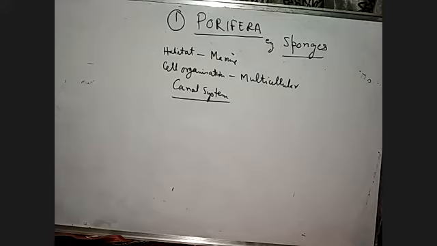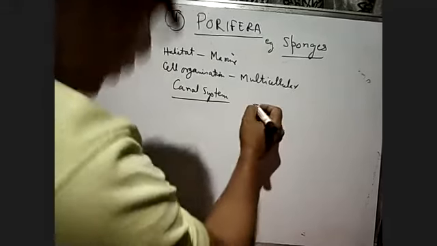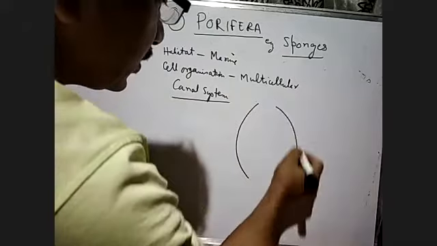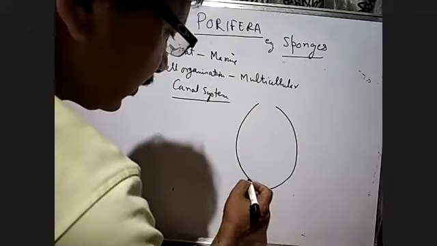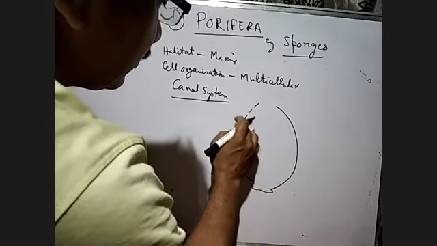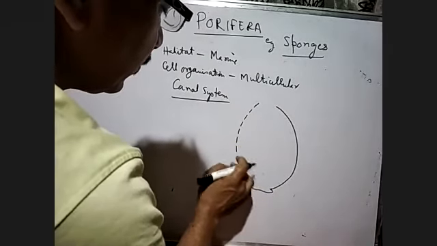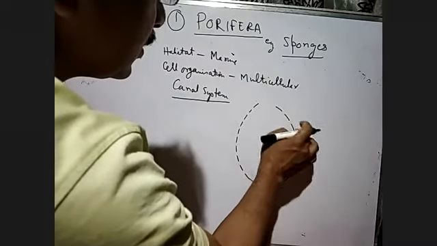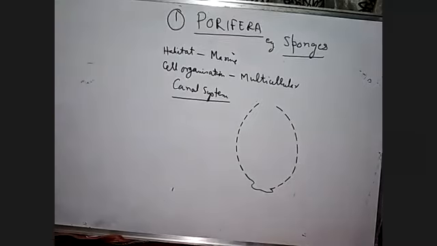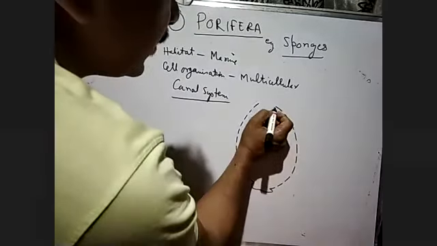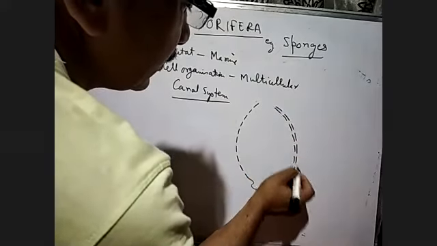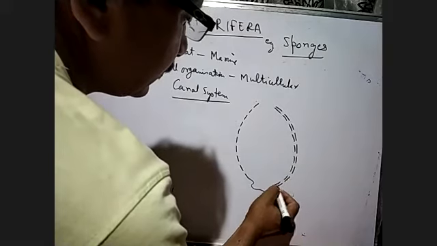Suppose I draw the canal system here. Suppose this is a sponge. Here we find there are pores in the wall of the body, and these pores are double layered, here also.